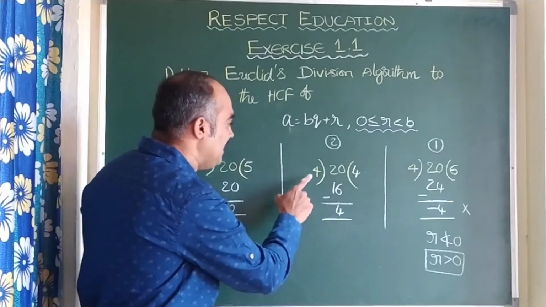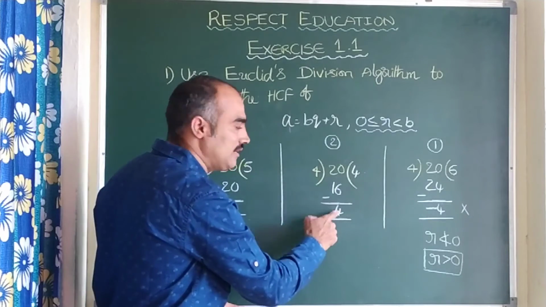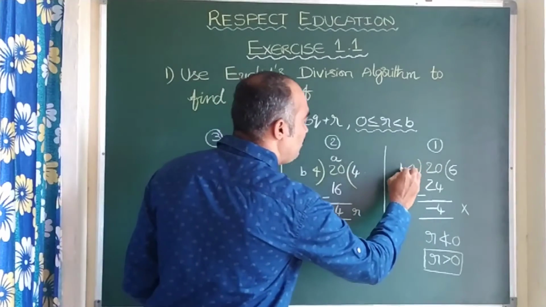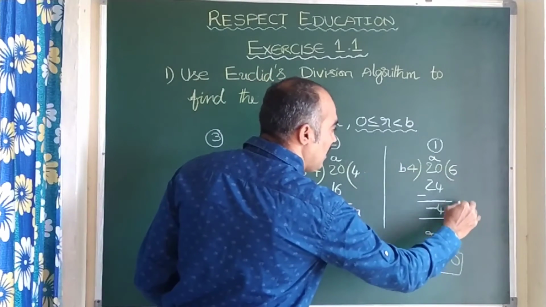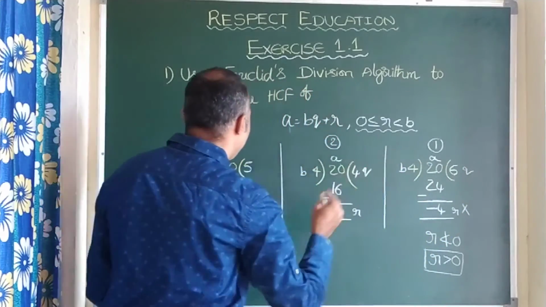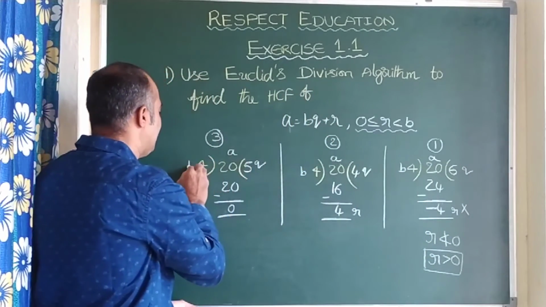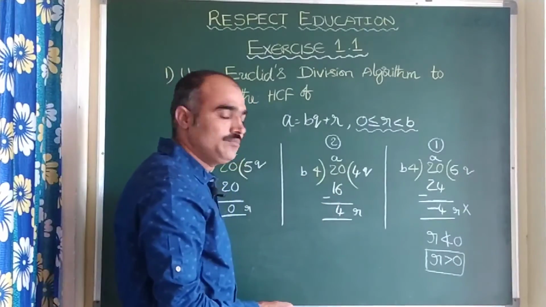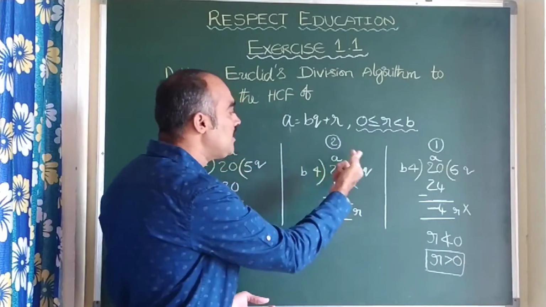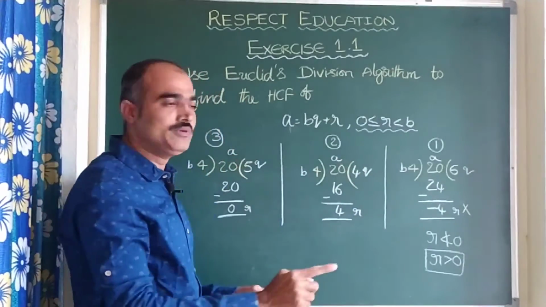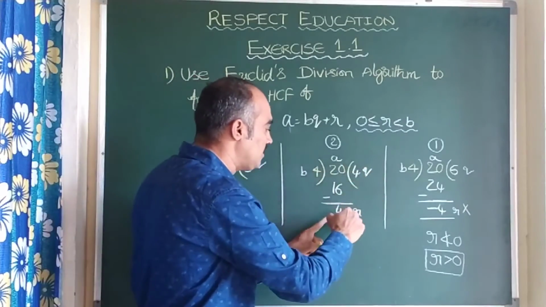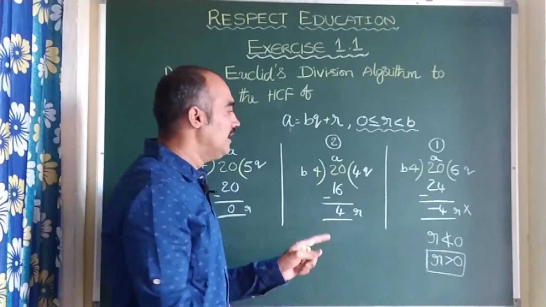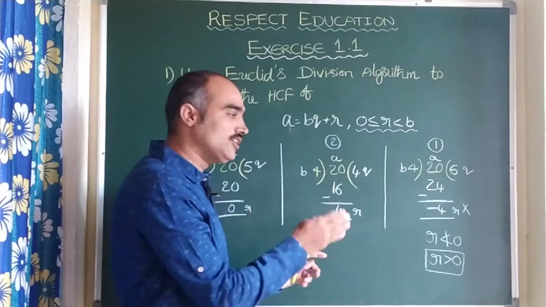Clear? That means here this is B, this is R. Here for understanding, children, this is B, this is A, this is R. Of course this is Q, this is Q, and here also Q. This is A, this is B, this is R. Now here you will say that here 4 comes, why can't you take one more time? Don't misunderstand me, it doesn't mean writing 4 1s are 4 again, or 4 1s are 20, that is absolutely wrong. Here why can't you take 4 5s are 20? Because one more 4 is there.